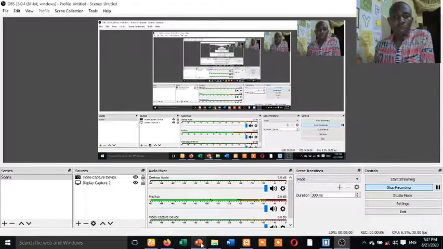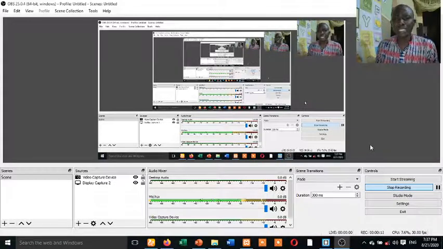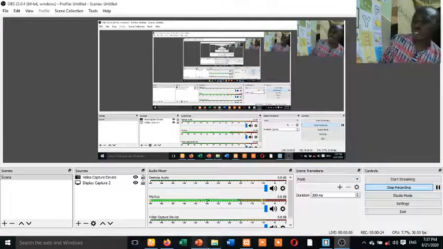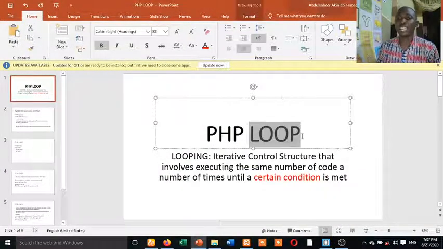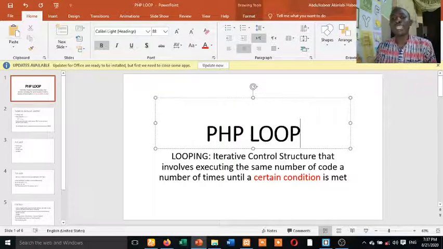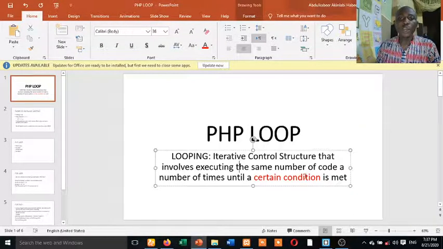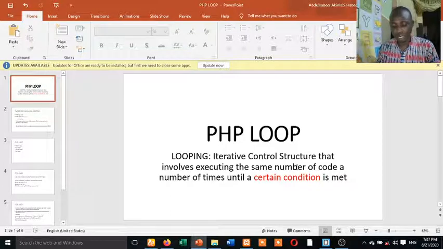So, we want to start a part of programming that is very, very crucial, that we'll continue to use throughout our life cycle of becoming a programmer. And that is known as loop. You can see I have written it here, loop. Even in English, loop means something you will be repeating, to loop over certain structures. I have not been using all these theoretical aspects, but I believe this one is important. I have to explain, so you have to listen very well.